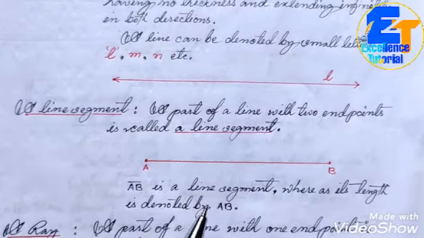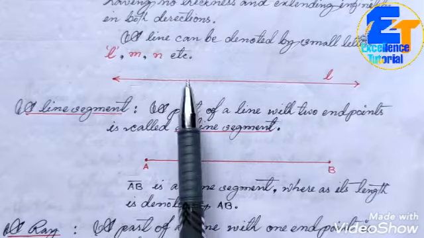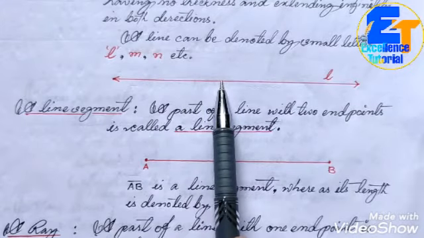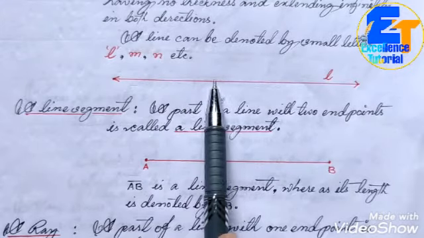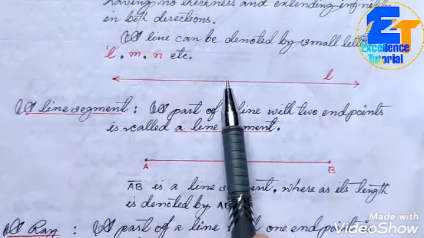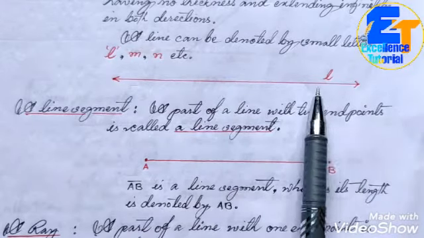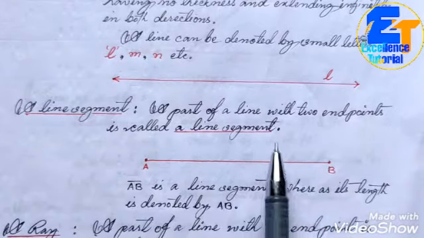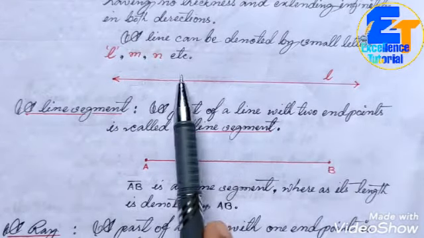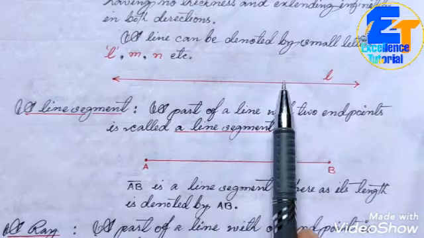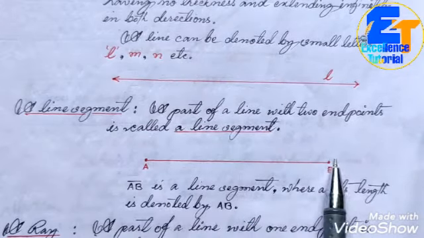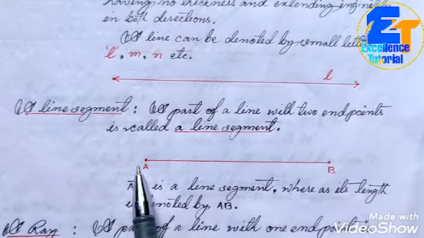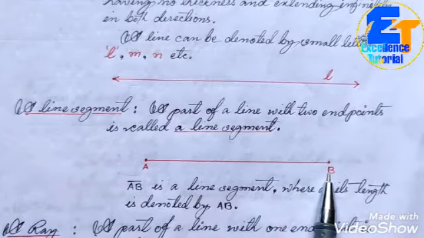So you can see, a line is endless, that means it will continue in this direction and it will continue in this direction. That is why arrow marks have been put here, but here see, no arrow mark. That means from this line we cut from here, and we got two points A and B. This we can name as AB, or a line segment AB.